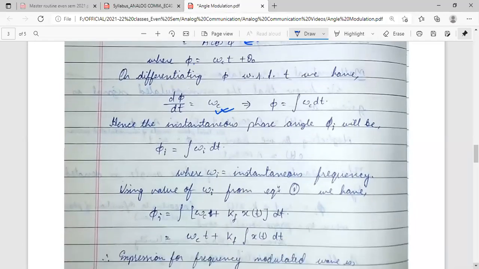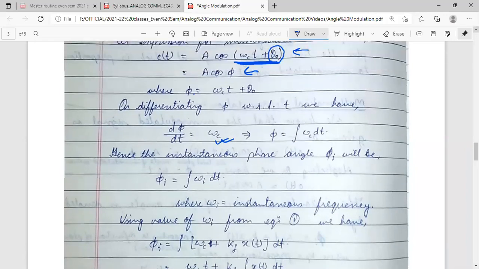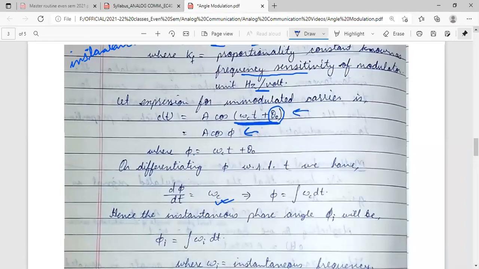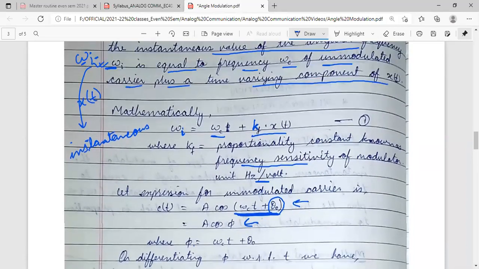Now this integral of omega i dt, we will put the value of omega i from equation 1. Here it is: omega i is omega c plus Kf of x(t).